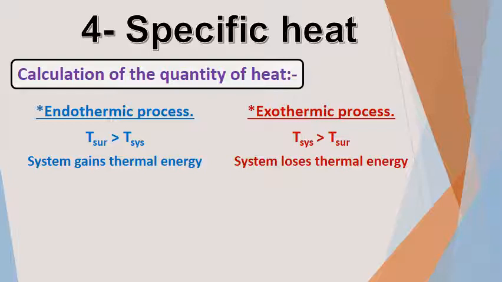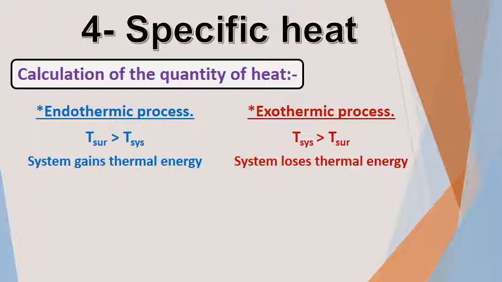And we have another process which is exothermic process. In exothermic process, the temperature of the system is greater than the temperature of the surrounding. So here the heat energy will transfer from the system to the surrounding, and the system loses thermal energy, and the total amount of energy will be with a negative sign.